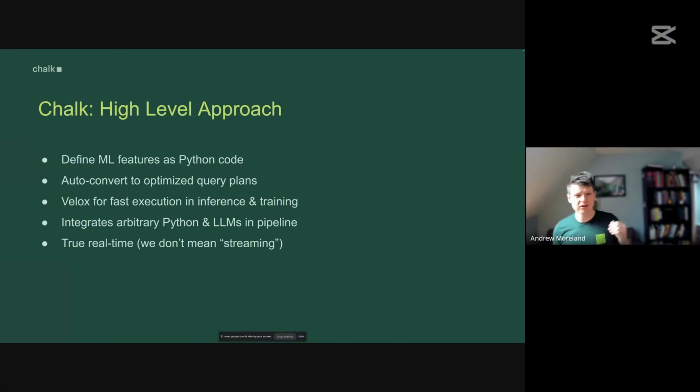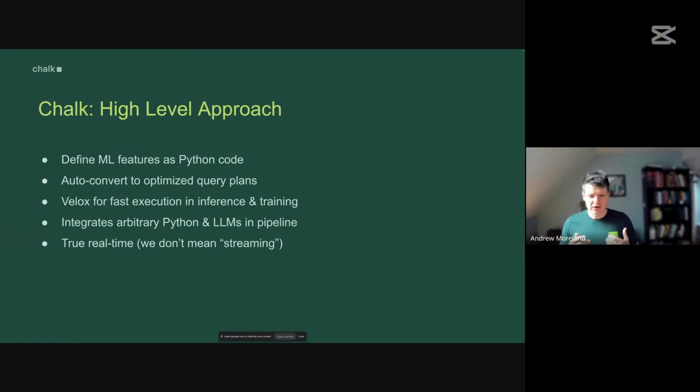And we're going to do that by using data pipelines that we define at Chalk. The high-level concept of Chalk is we let you define feature definitions, data ingestion, and transformations using vanilla Python. And then we use a fairly sophisticated query planner that we've built to translate that idiomatic Python into query plans. We run those query plans in an engine called Velox, which is an analytical query engine that Facebook put out to power their internal use cases. They use it to power this thing called Prestissimo, which is a C++ accelerated version of the open source project Presto. They might quibble with whether it's an open source project or not. Famously, just two forks of that.